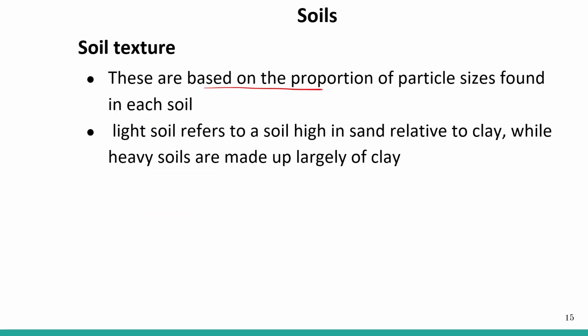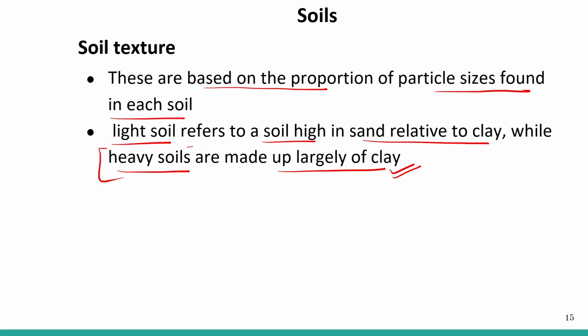These are based on the proportion of the particle sizes found in each soil. Light soil refers to soil high in sand relative to clay, while heavy soils are made up largely of clay. If the soils are heavy, then they are made up of clay, and if the soil is light, then it is made up of sand relative to clay.